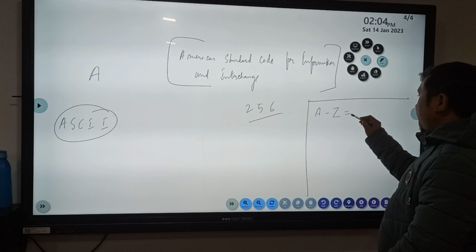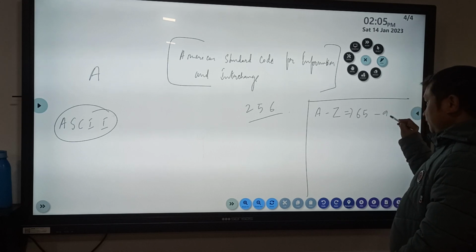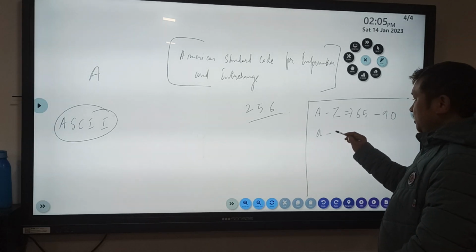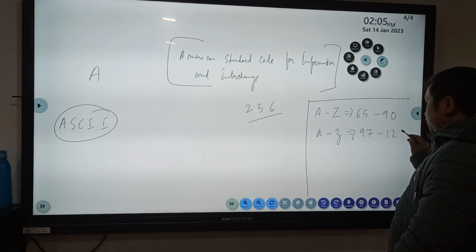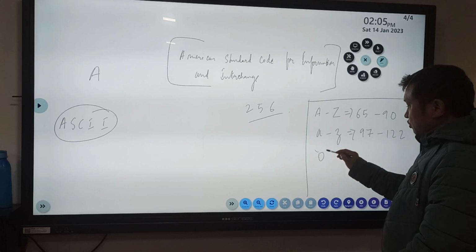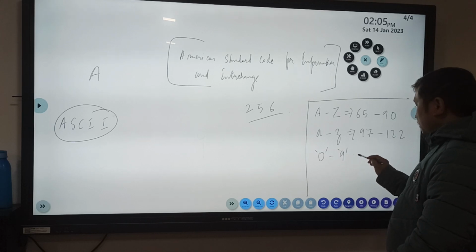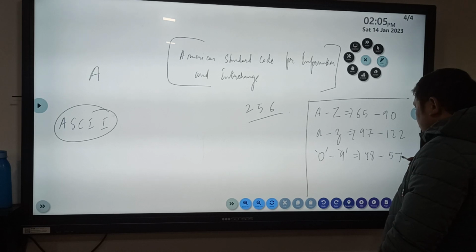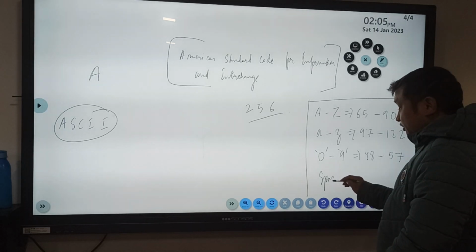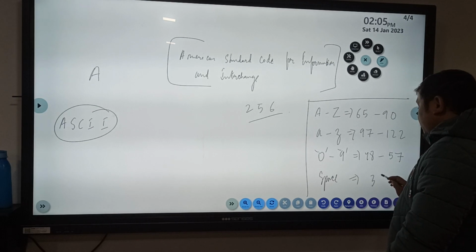Very important things are: capital letters A to Z have the ASCII values 65 to 90, whereas small letters a to z have ASCII values 97 to 122. Digits 0 to 9 have ASCII values 48 to 57. The space bar has the ASCII value of 32.